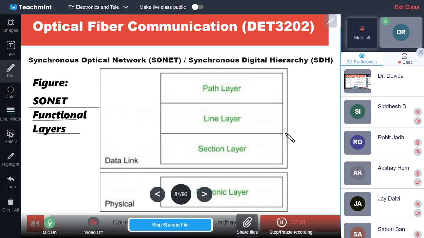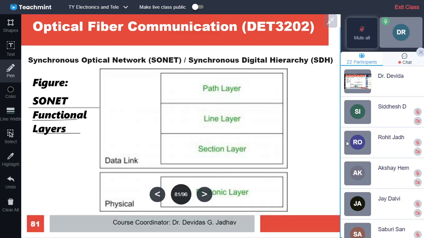And the data link layer is having again 3 sub types, that is path layer, line layer, and section layer. Okay, the data link layer either handles the section, that is neighboring device, one device to other device, or it is handling one device to other device, and such many sections may form one multiplexer to other multiplexer.